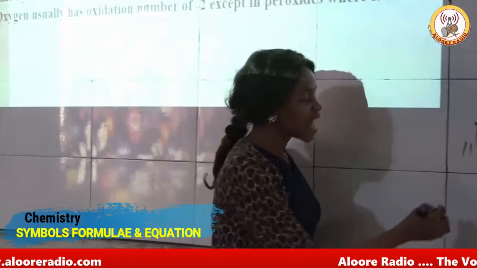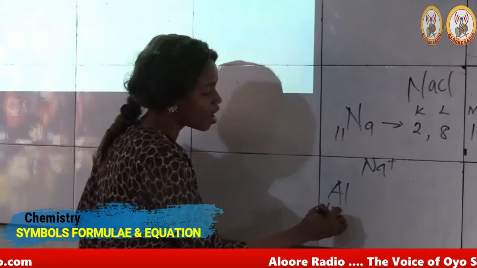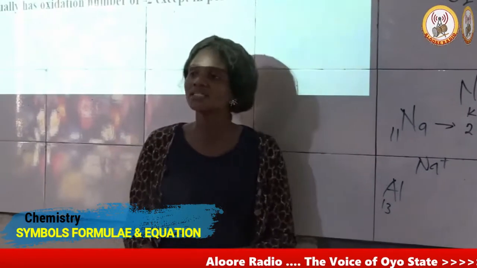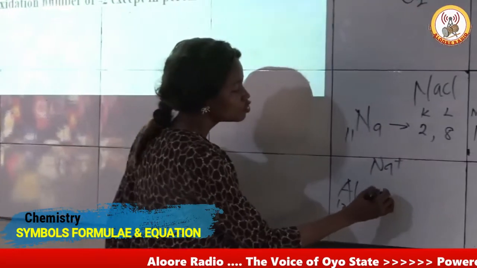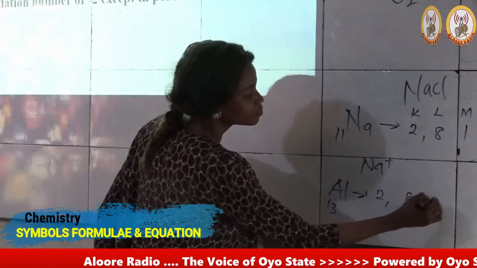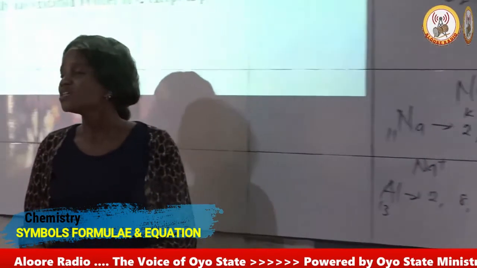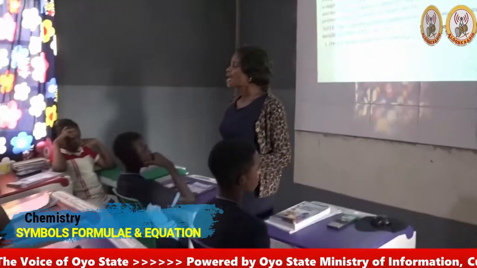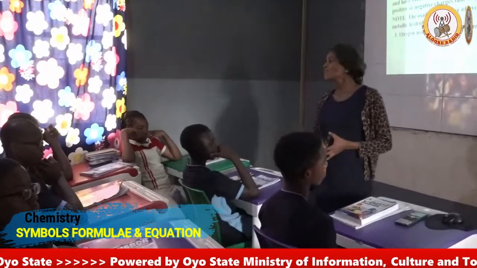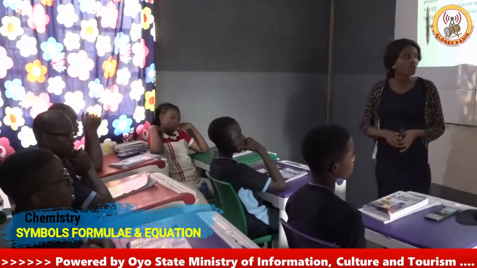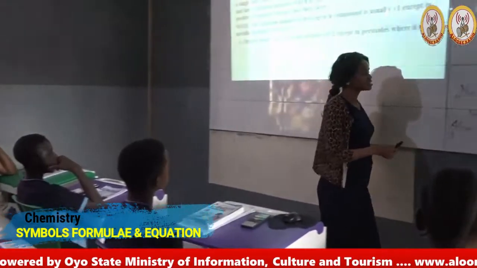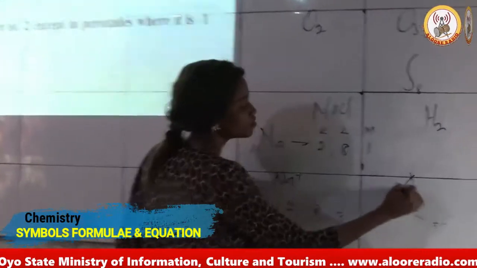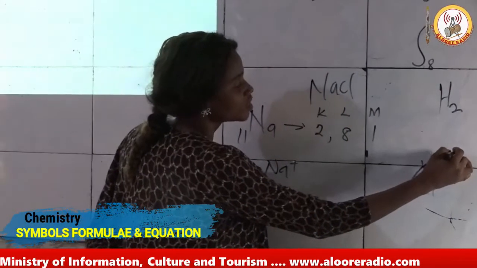Another example is aluminium with an atomic number of 13. When we write the configuration, we have 2, 8, 3, meaning aluminium has 3 valence electrons on its outermost shell that can be given out for formation of bonding. So in some cases, you see aluminium ion written as Al3+.